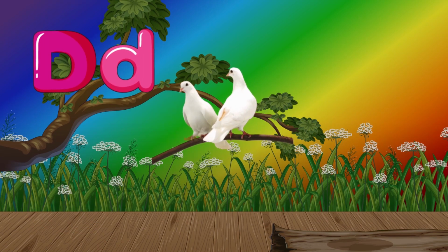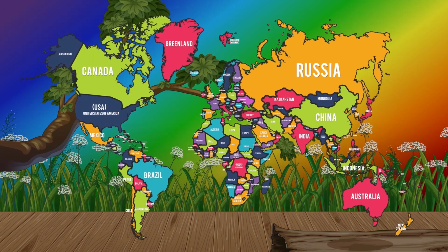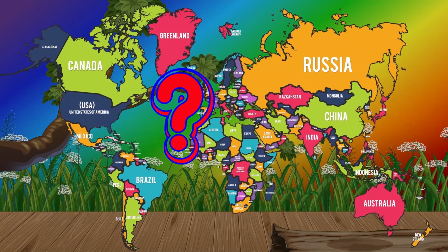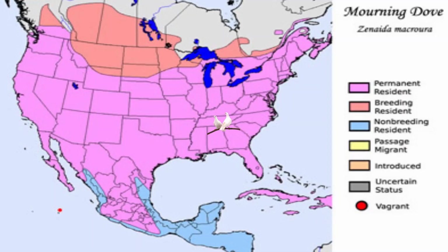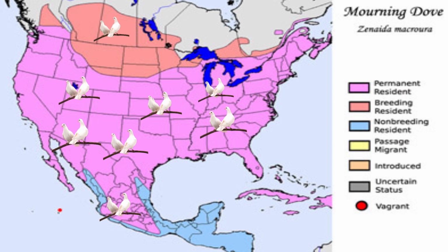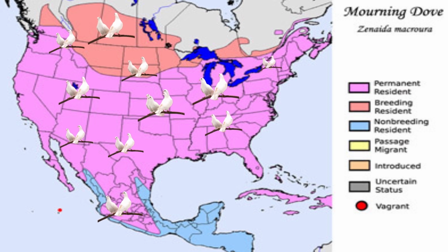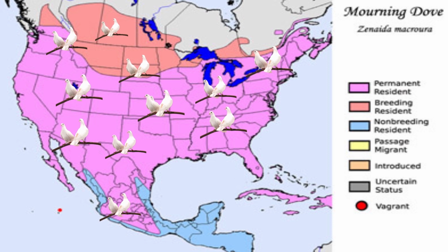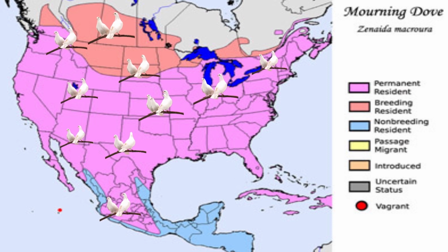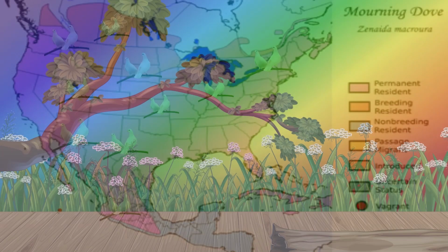D. D for dove. Where is the dove found? Doves are found in just about every place on the planet, with the exception of locales of extreme temperatures such as the Sahara Desert and Antarctica. They are most likely to be found in forests and woodlands, out in the country, and in the big city. They are adaptable birds and can fit in wherever they can find food.